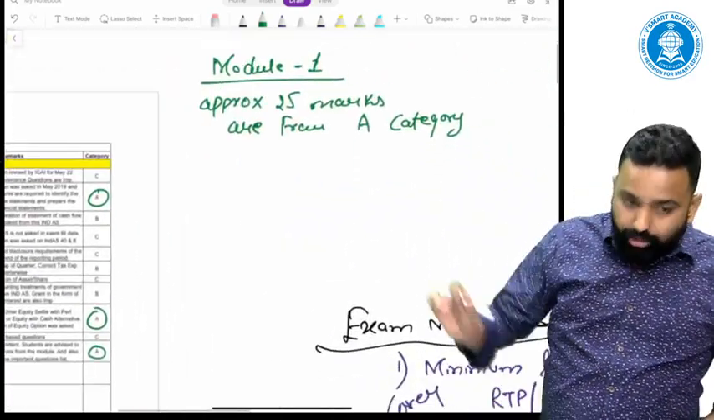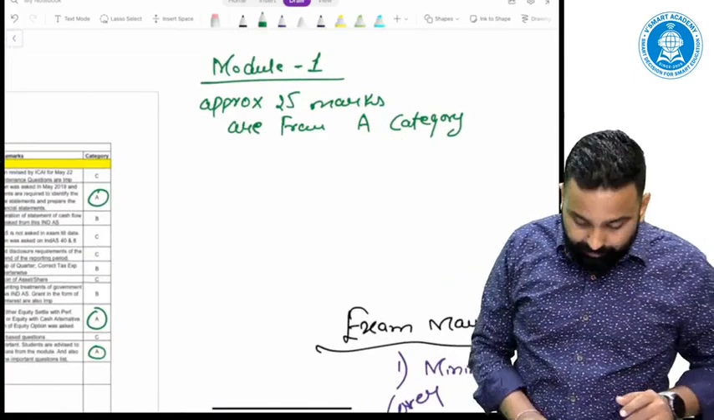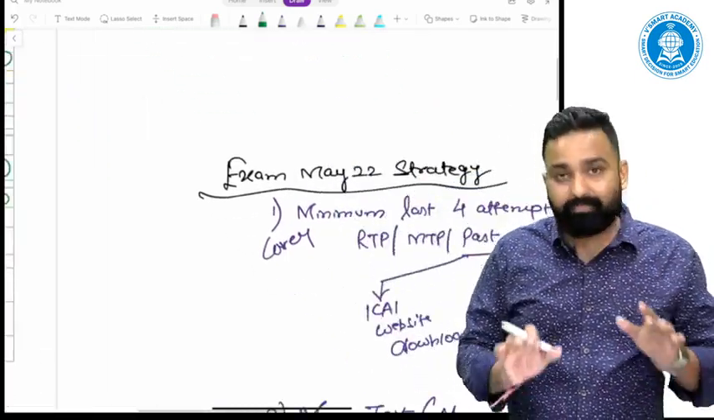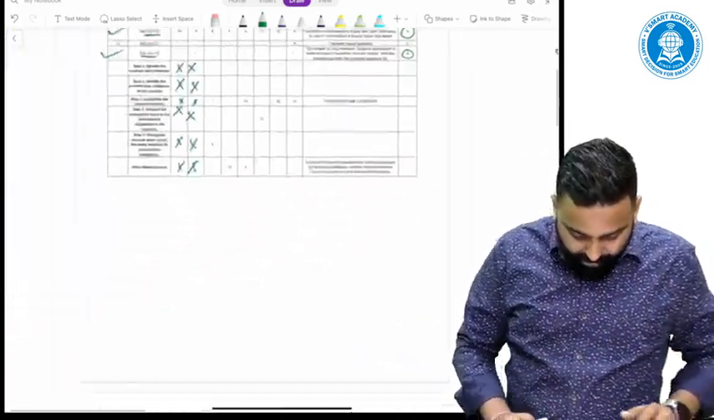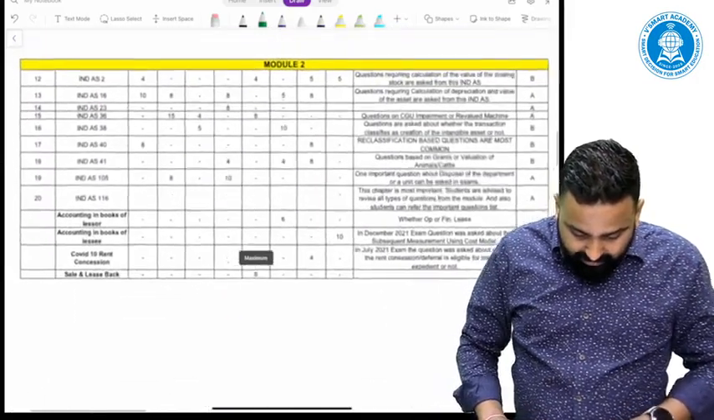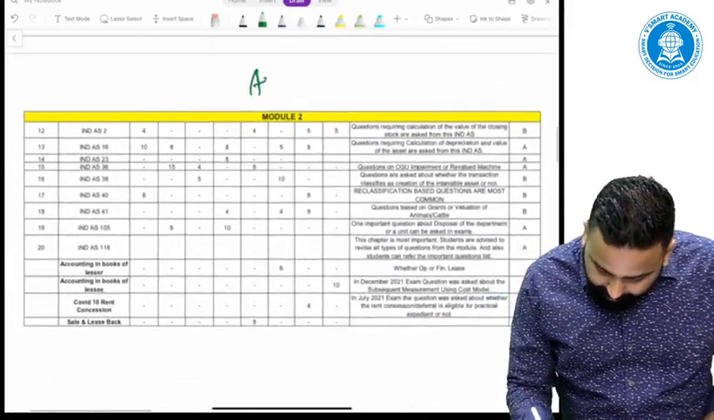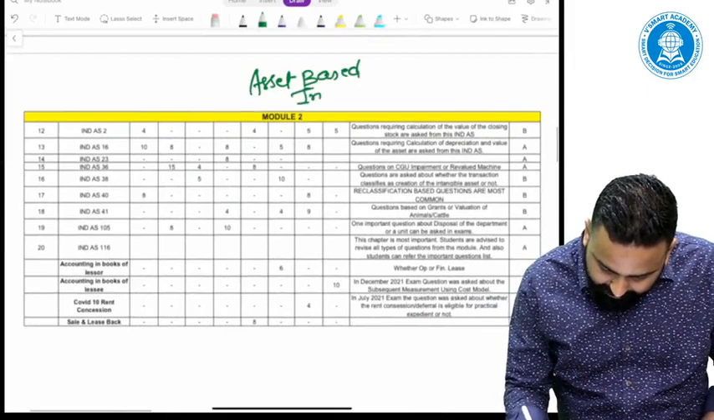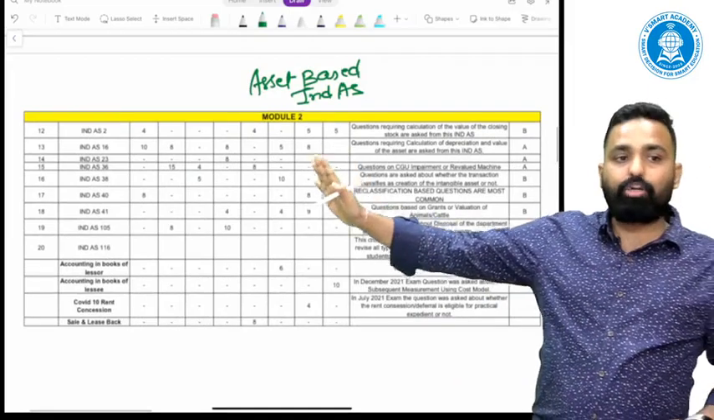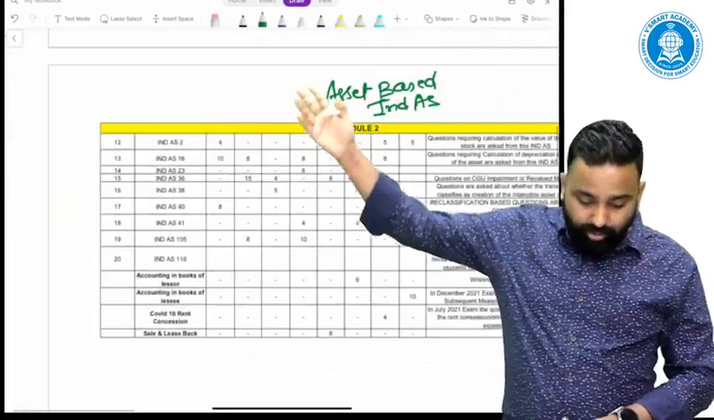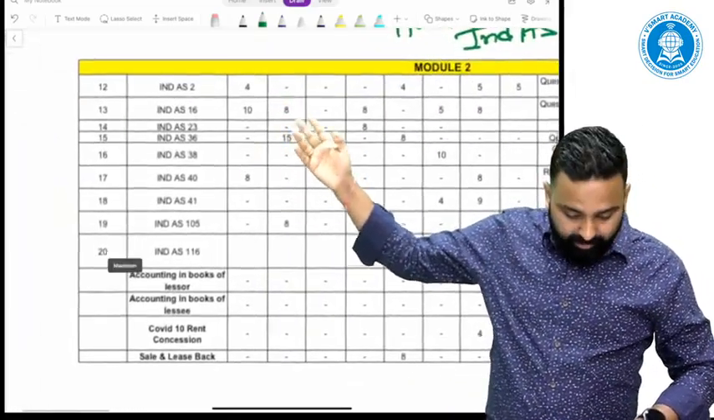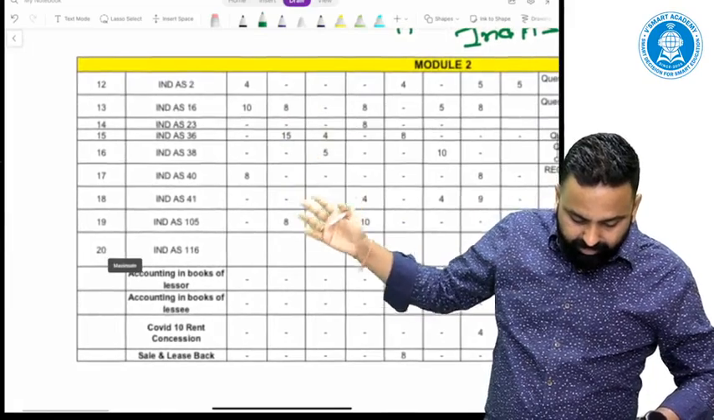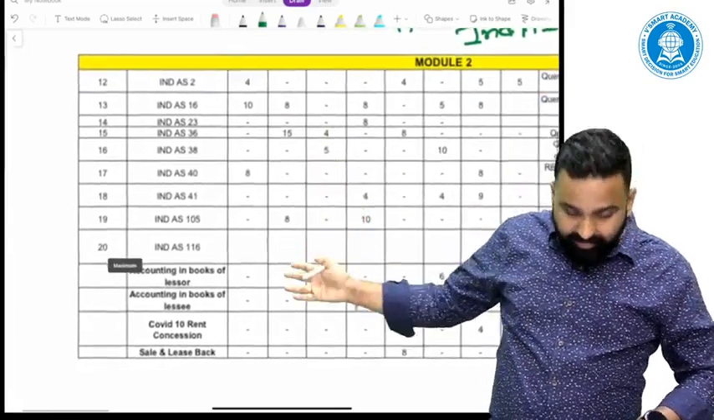All right. So module 1 covers approximately 25 marks out of A category topic, which can definitely come in the exam. The next module is basically the asset based Ind AS. The next module 2 is asset based Ind AS, which covers Ind AS 2 inventory, Ind AS 16 property, plant and equipment, 23, 36, 38, 40, 41, 105, 41 is agriculture, 116 leases.